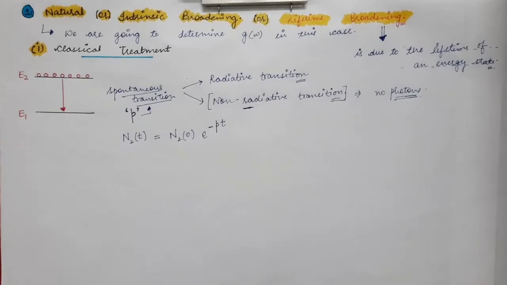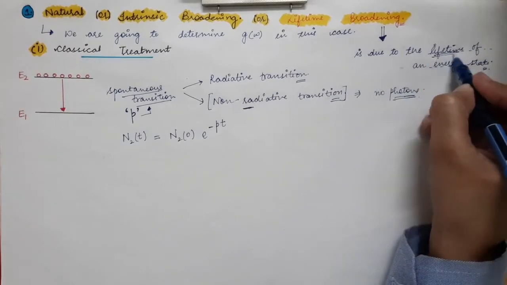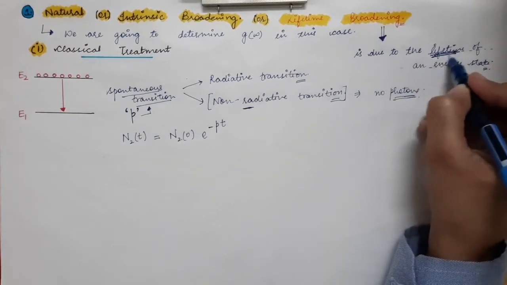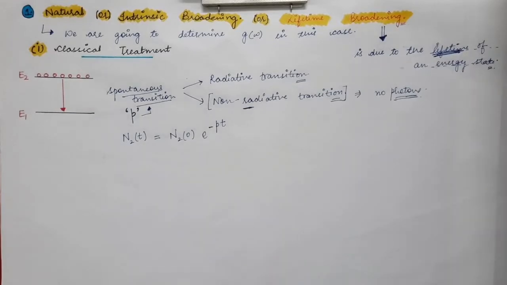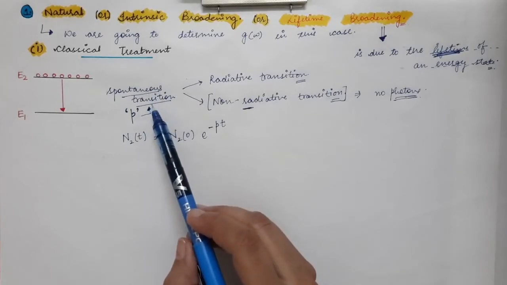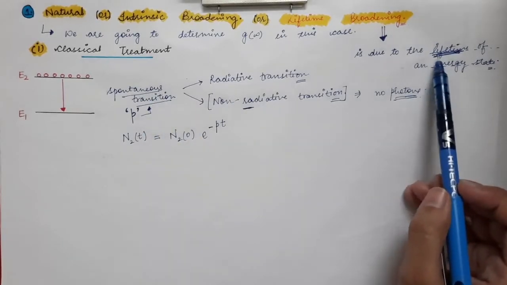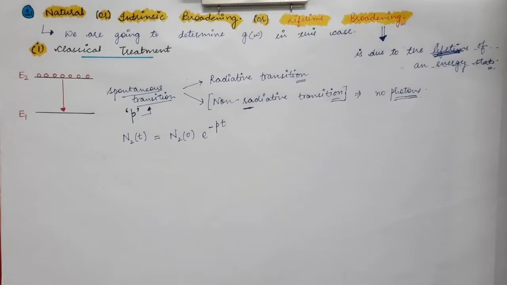Here we are not taking into account stimulated emission, because we are considering the concept of lifetime of an energy state. Lifetime always occurs in the case of spontaneous transition, whereas lifetime has no meaning in the case of stimulated emission.